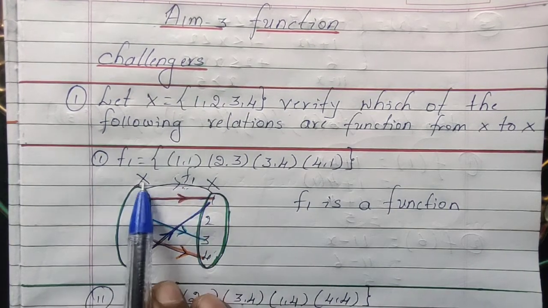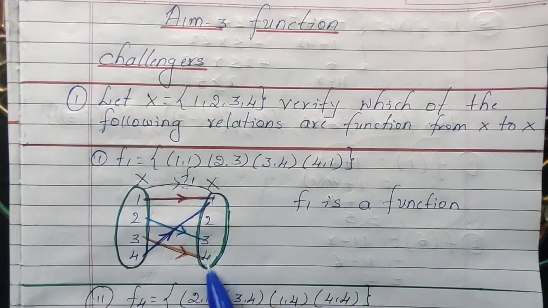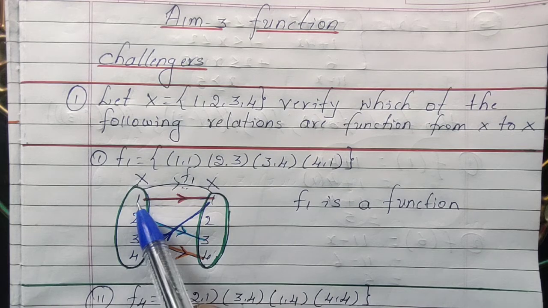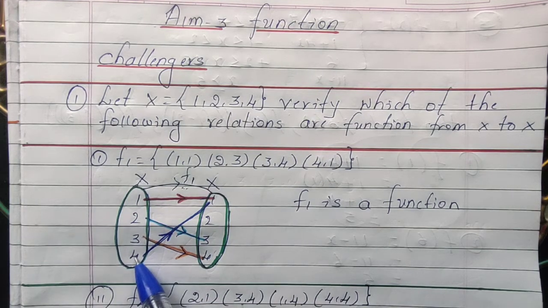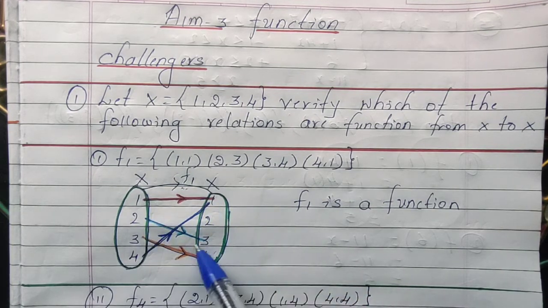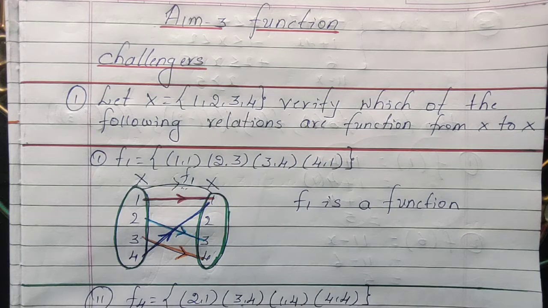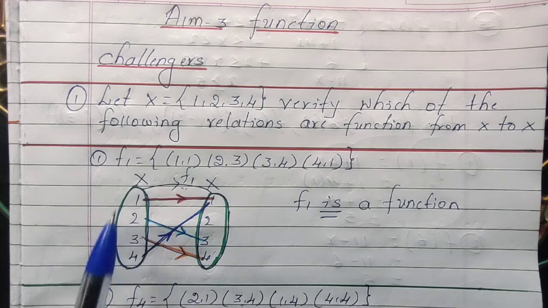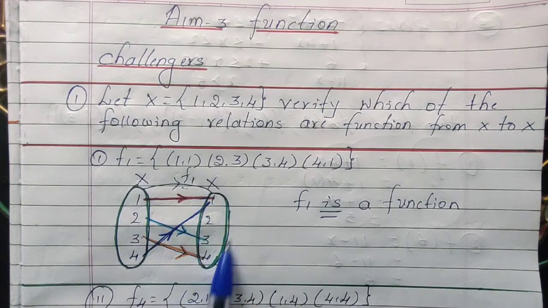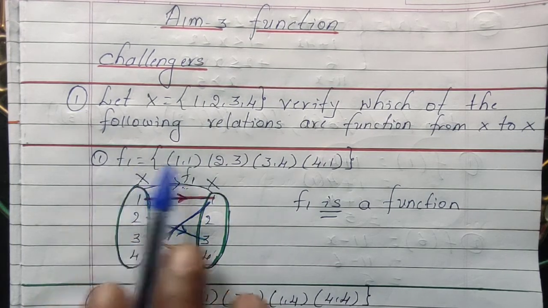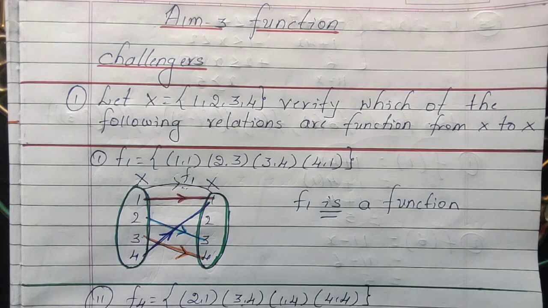The relation f from X to X is nothing but 1, 2, 3, 4 to 1, 2, 3, 4. Whether this relation is a function or not, first we need to check all the elements associate with some elements in this set. Yes, it is. Then it is said to be a function. If every element of set X associates with a distinct element in this set X, then f1 is said to be a function. The relation f1 is said to be a function.